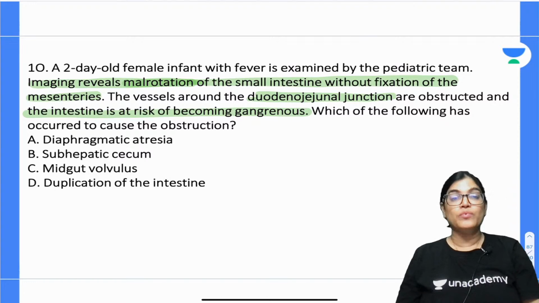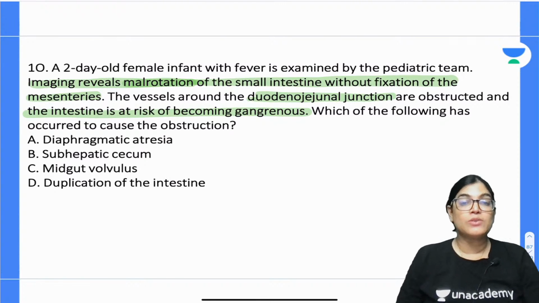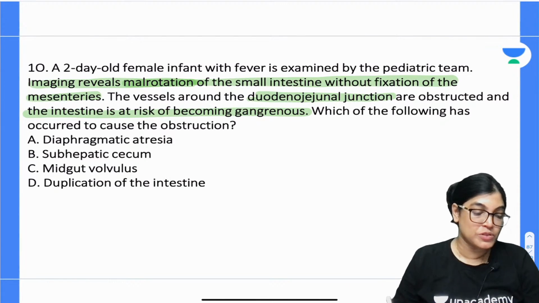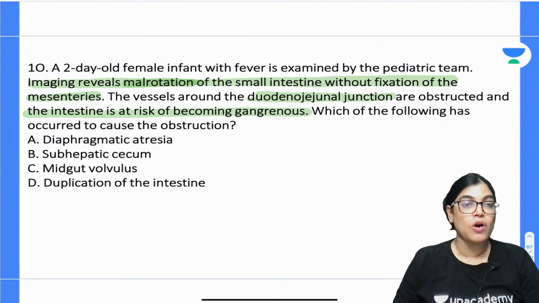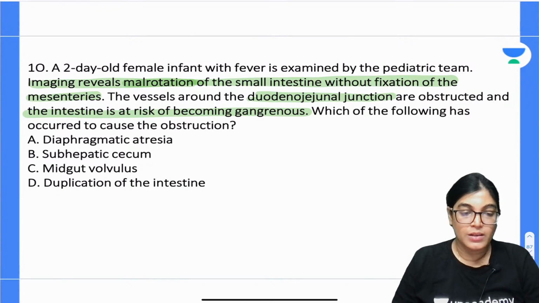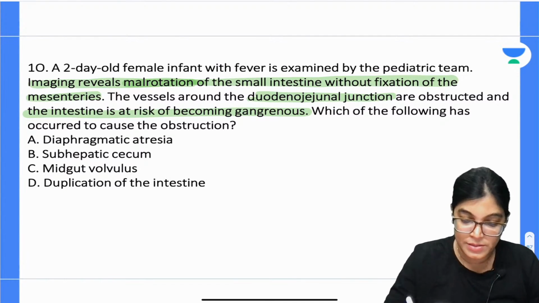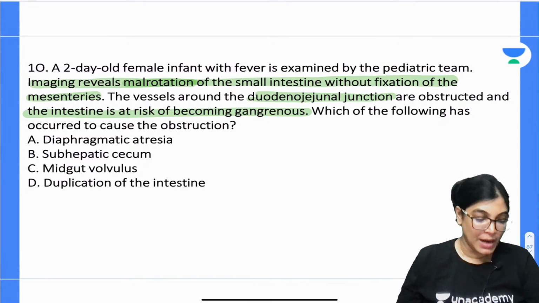So according to you, which of the following has occurred to cause the obstruction? Whether it is diaphragmatic hernia, subhepatic cecum, midgut volvulus, or duplication of the intestine. Question number 10, mark the correct answer. Take your time and mark the correct answer.